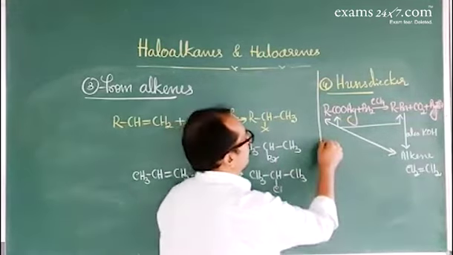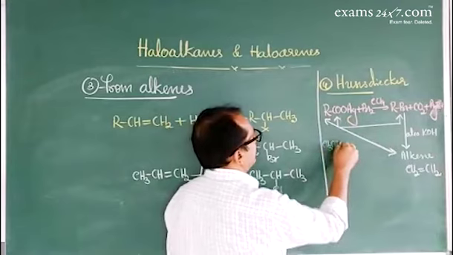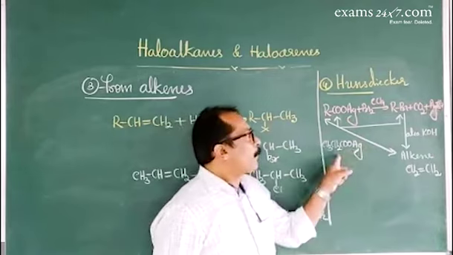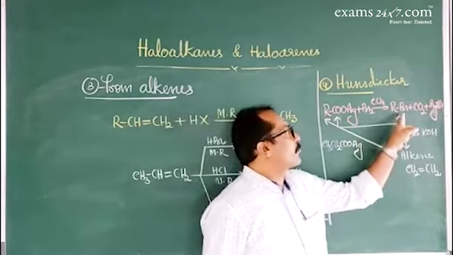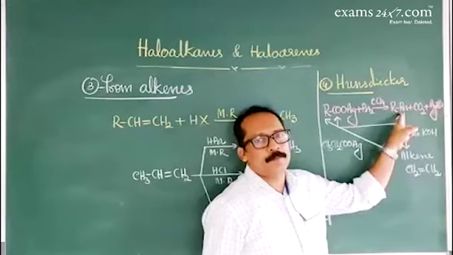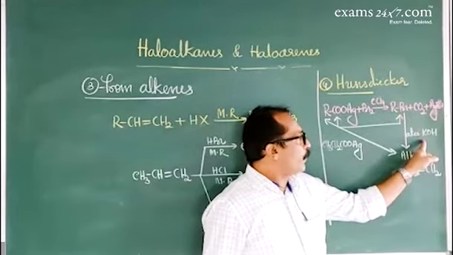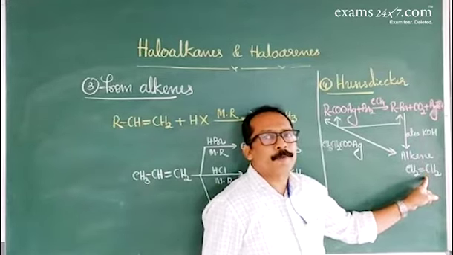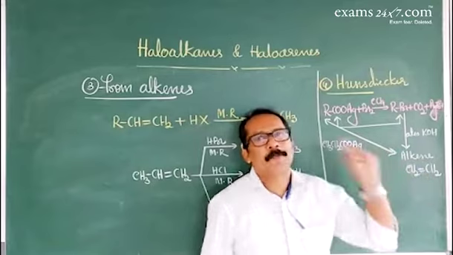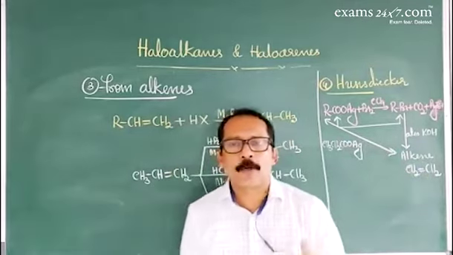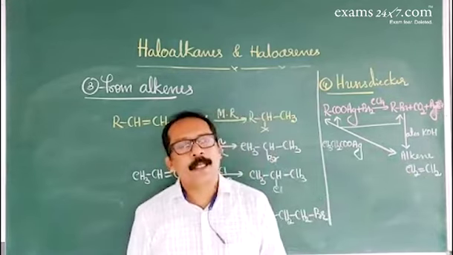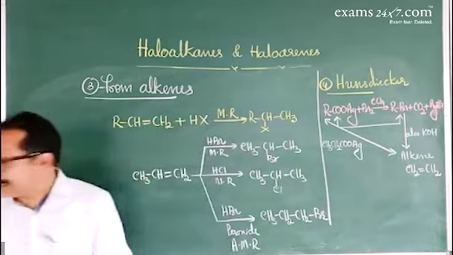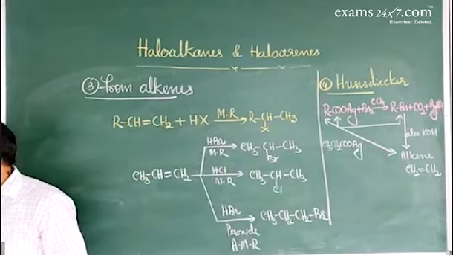That means CH3, CH2, COOAg. So when silver propionate is subjected to Hunsdiecker's reaction, that gives ethyl bromide. Ethyl bromide on heating with alcoholic potash gives ethene. Like this, questions will be framed in competitive examinations. So the first step is Hunsdiecker's reaction. It follows decarboxylation, then bromination or halogenation. Okay. So these are the different methods in the preparation of haloalkanes.